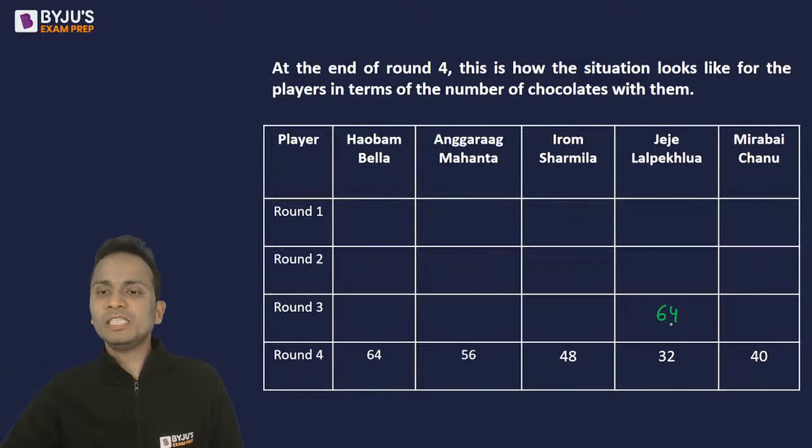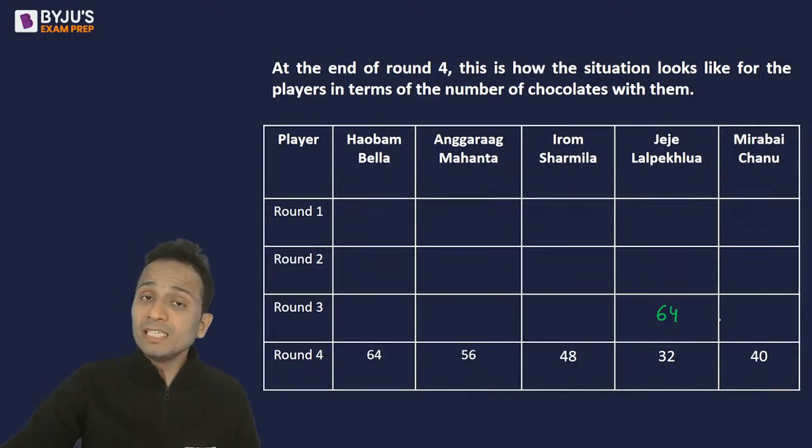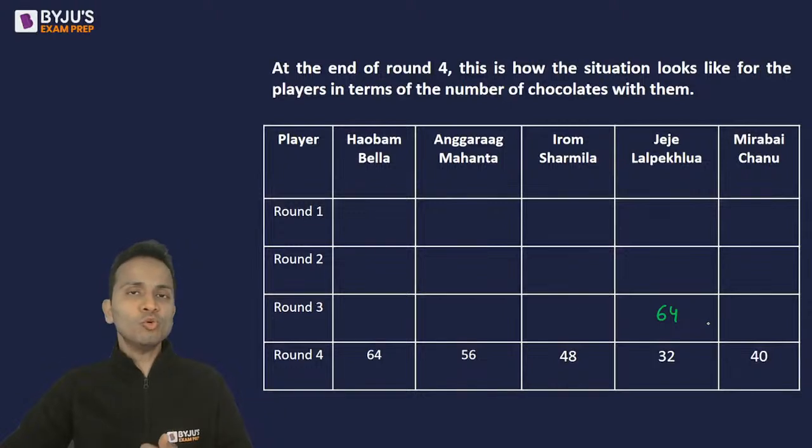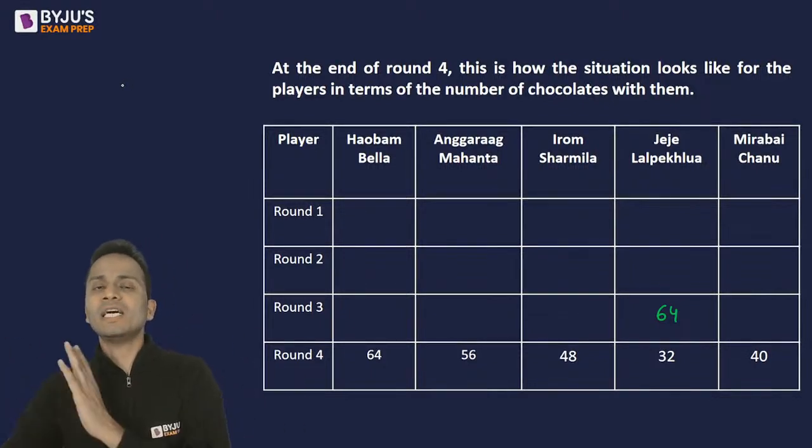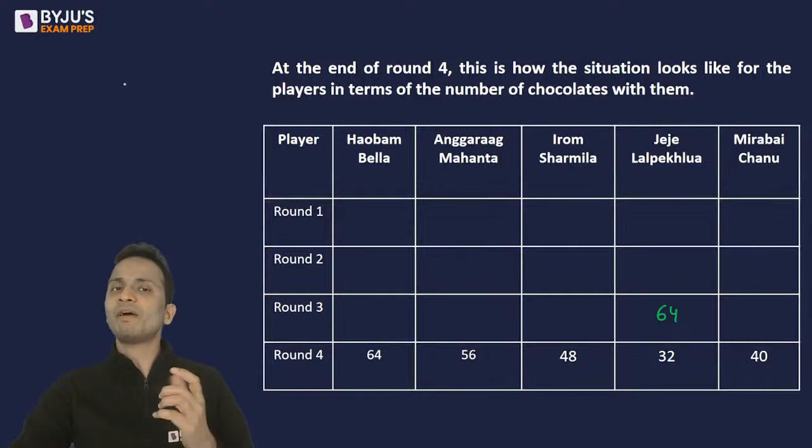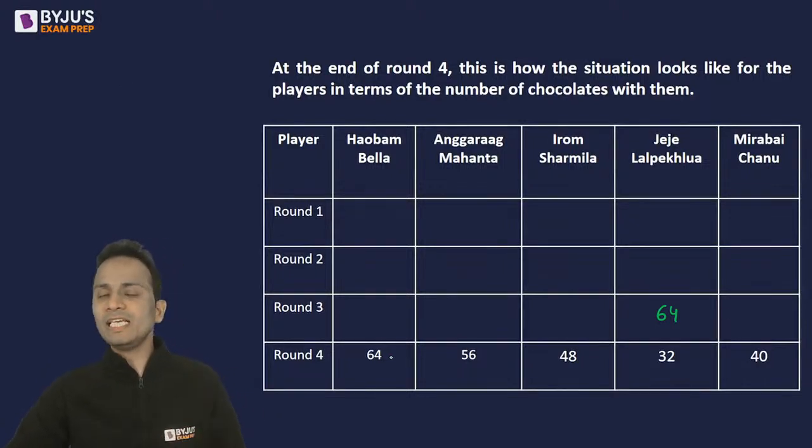So that means Gigi has distributed 32 chocolates equally among the others. Half of 64 is 32. 32 chocolates are equally divided among the other players, and 32 divided by 4 is 8. So each player has got 8 chocolates.